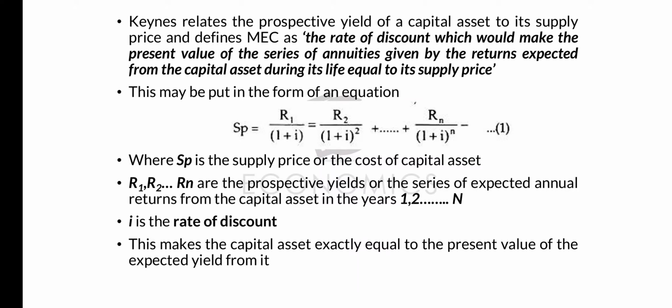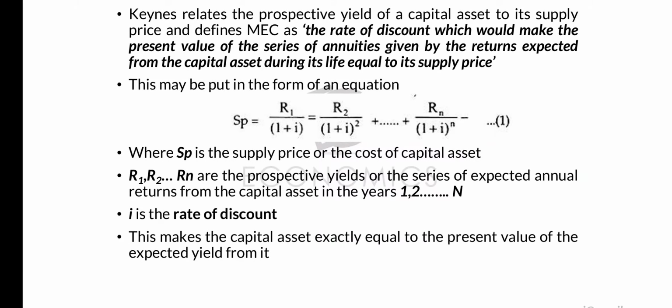So what Keynes does is that he relates the supply price and prospective yield of a capital asset and defines MEC as the rate of discount. The rate of discount, MEC, marginal efficiency of capital, which would make the present value of the series of annuities given by the returns expected from the capital asset during its lifetime equal to its supply price.